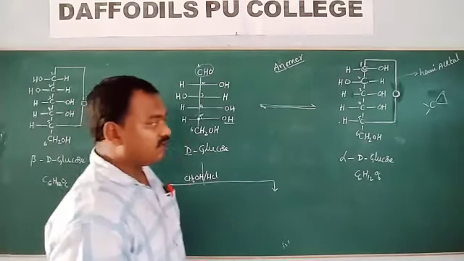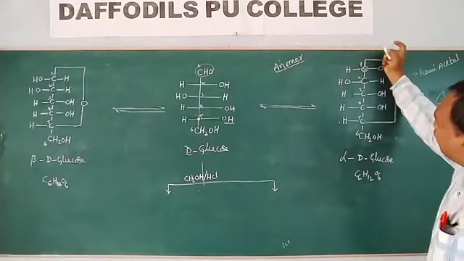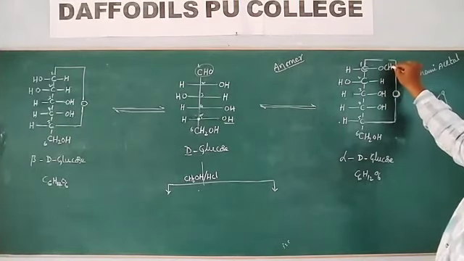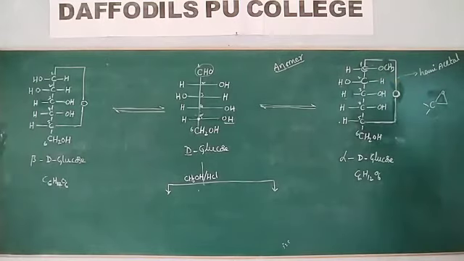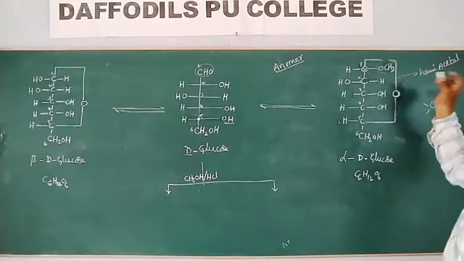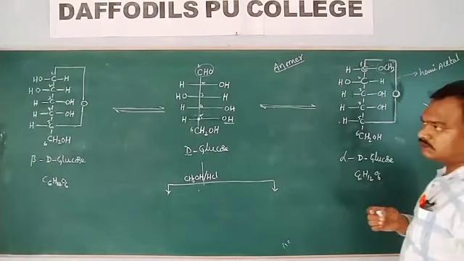What is this methyl alpha D glucose? When methyl alcohol reacts with HCl, we get this compound. Here this group is present at the right side, so that one is called methyl alpha D glucose.